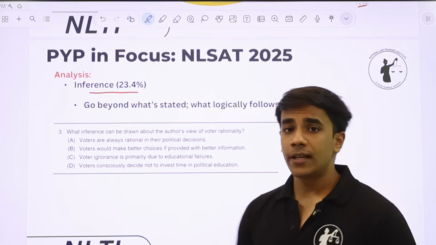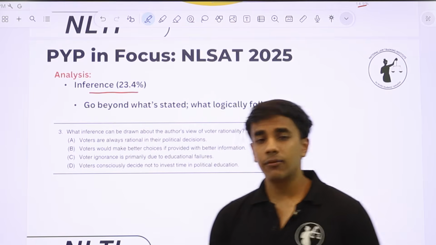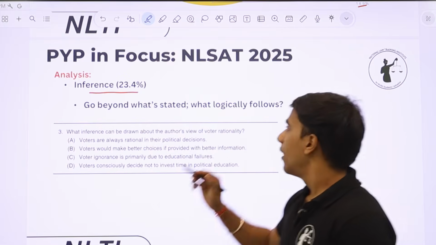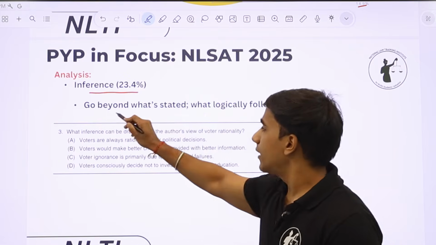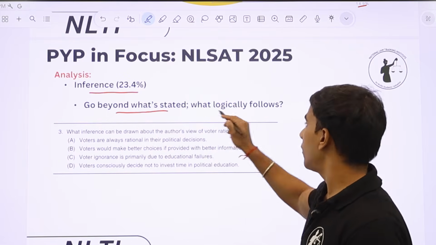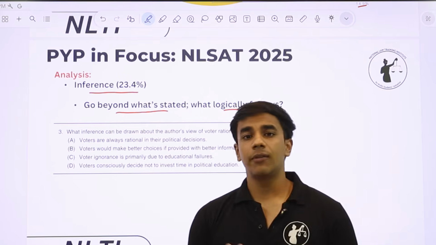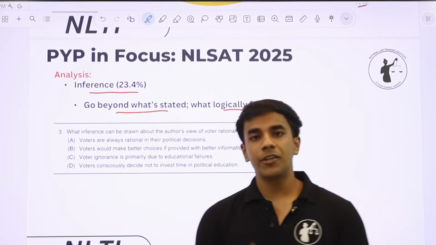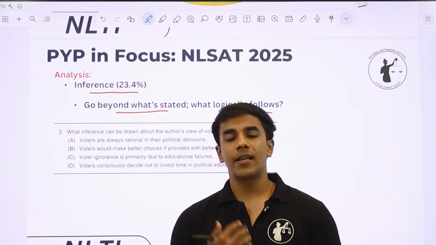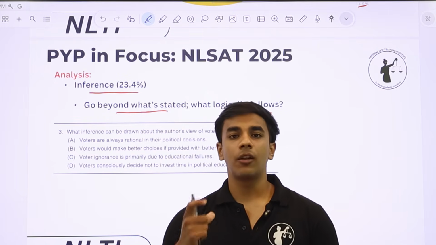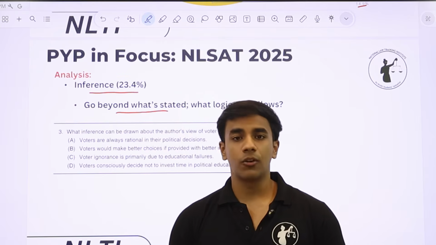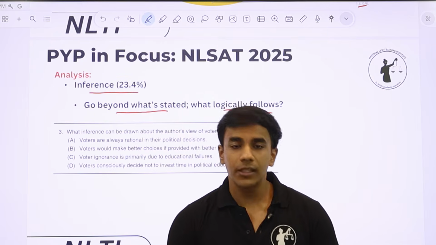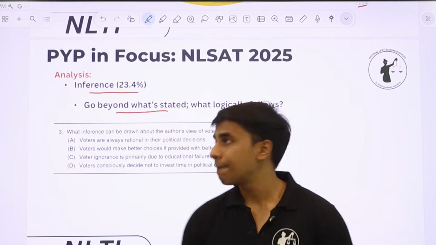Around 24% questions in part A were from inference, directly or indirectly. And what is inference? It asks you to go beyond what's stated and what logically follows. This is the primary difference between a conclusion and an inference also. Conclusions are mostly mentioned explicitly in the passage, whereas inference is something that you take away, or what logically follows after a conclusion. This is something that stays with you even after you have read the passage.